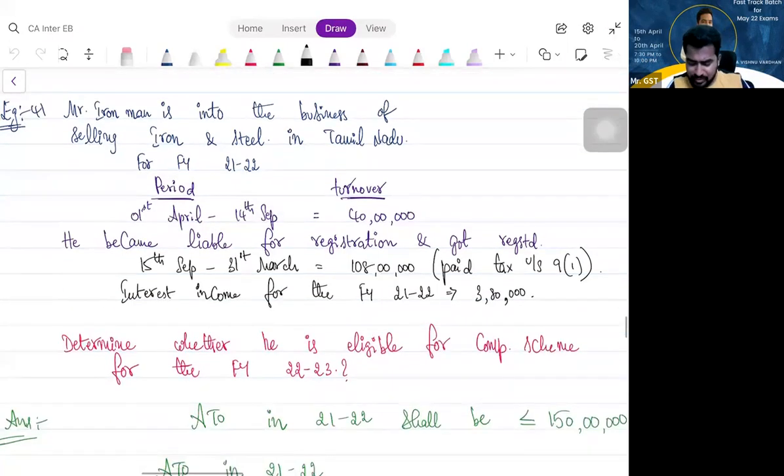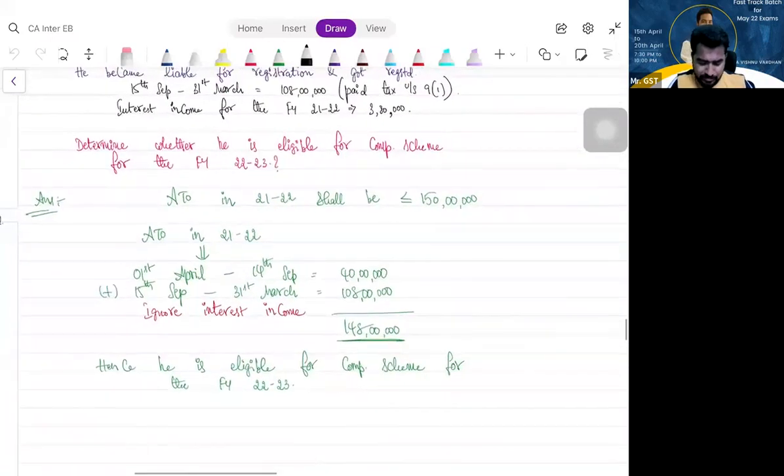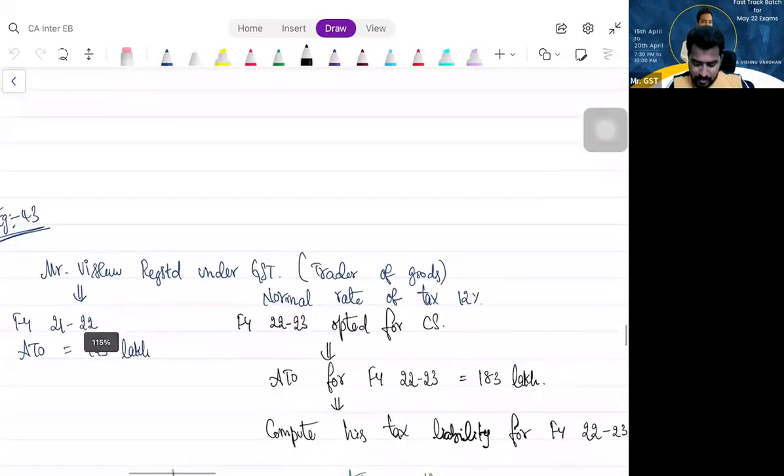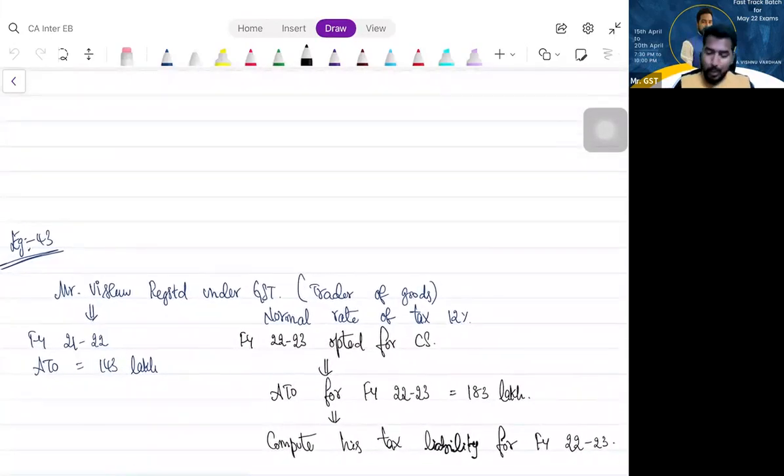So yes, for 22-23 it is very much eligible for composition scheme. What is the answer for this? Here there is a small twist in the concept. When you opt for composition scheme, you have to pay tax at what rates? Composition rates. Correct? Yes, sir. But this benefit is available only till